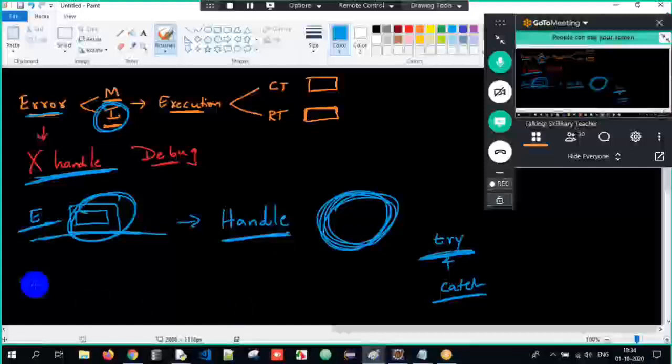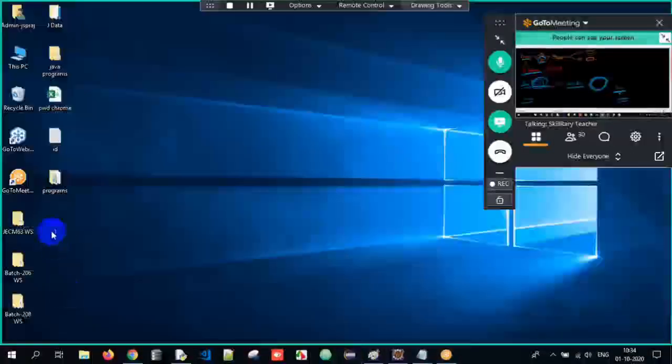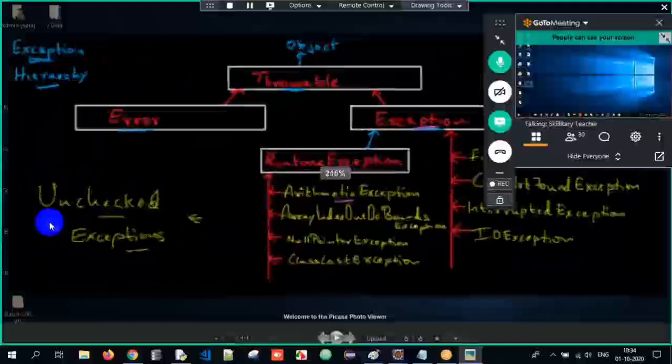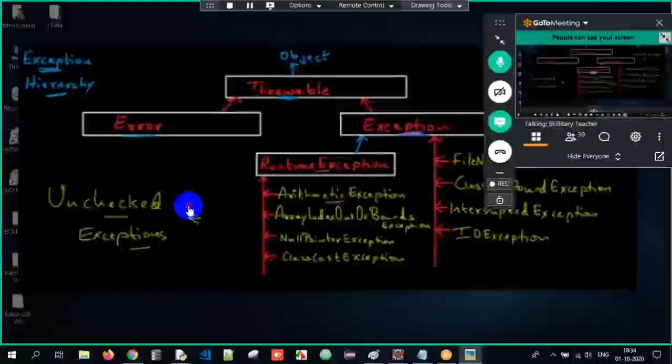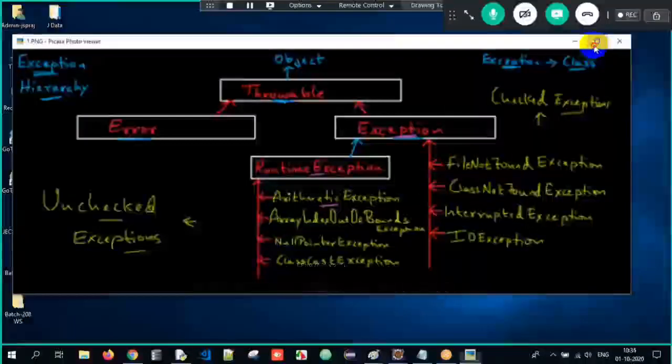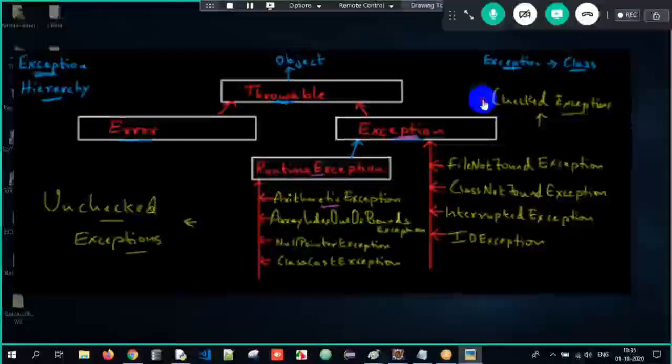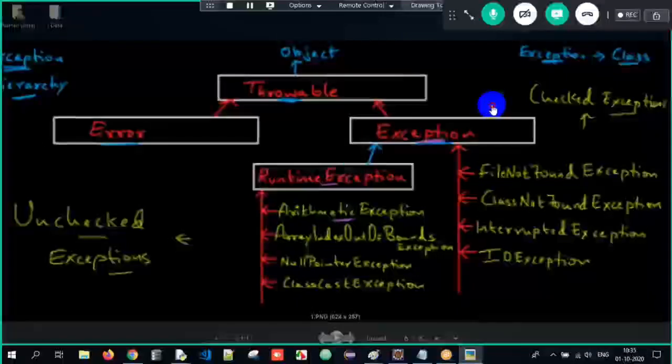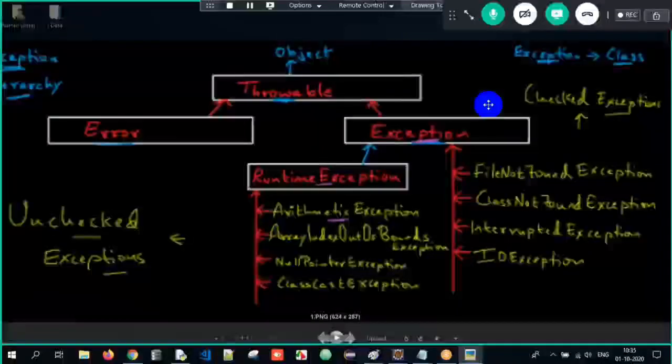And all the exceptions are predefined classes. So I have one hierarchy. This is the exception hierarchy which we have here. Just observe what is happening. The supermost class in the exception hierarchy is Throwable. Under Throwable, we have two subclasses, that is Error and Exception. Exceptions such as FileNotFound, ClassNotFound, InterruptedException, IOException, they all inherit the Exception class directly. That's the reason we call it a checked exception.